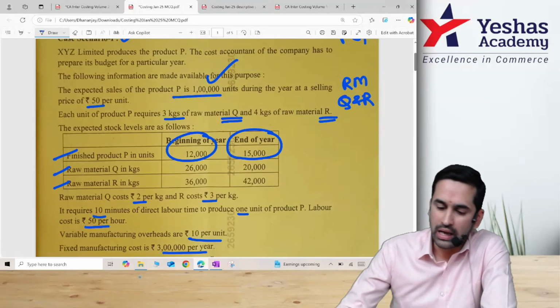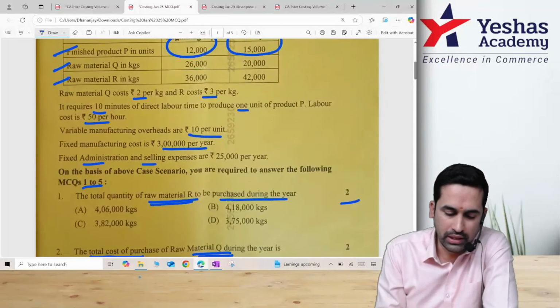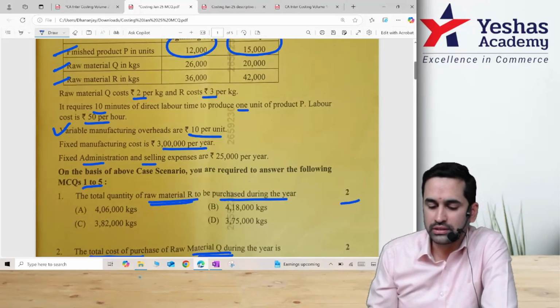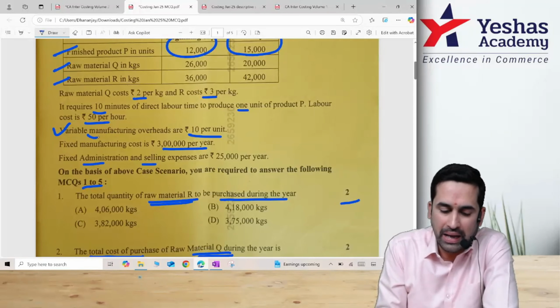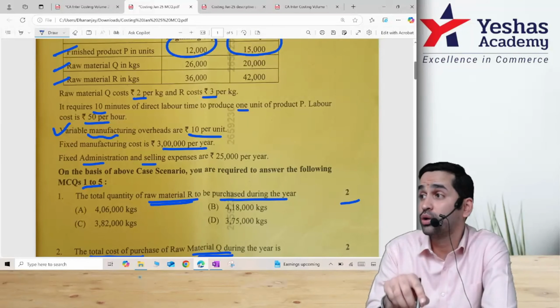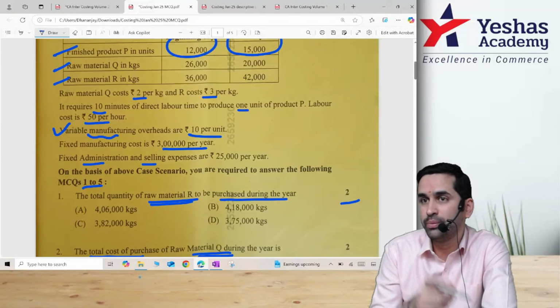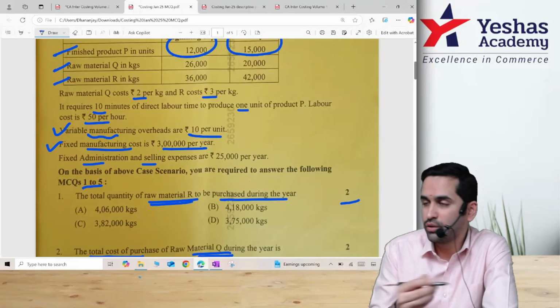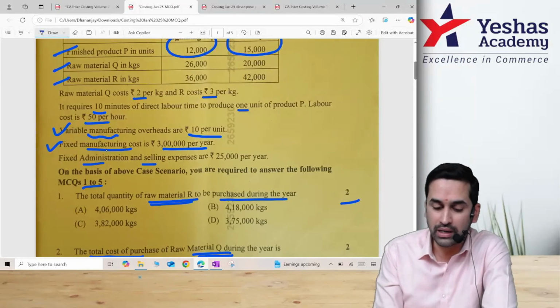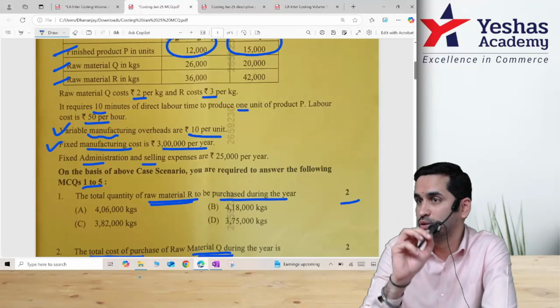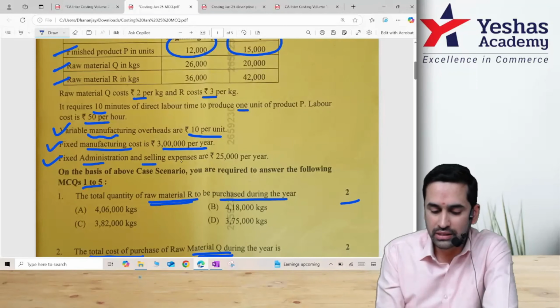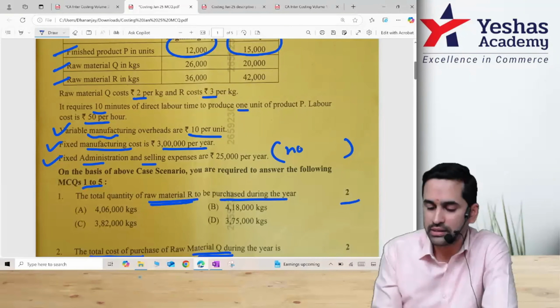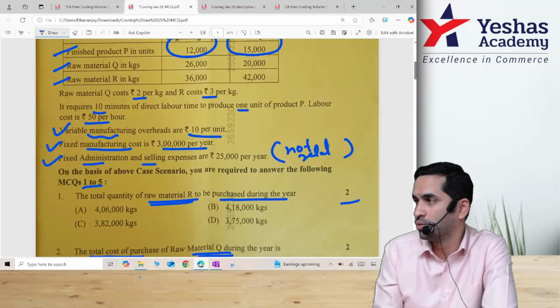Easy to do. And here is where some students would have made a mistake. Variable manufacturing overhead is 10 per unit. When they say manufacturing, this is incurred when you produce, not when you sell. So this should be multiplied with units produced. Fixed manufacturing cost, anyway units won't matter, but this is part of manufacturing. This is all above COP. Then they said fixed admin and selling, and this we discussed already. This is not related to production.